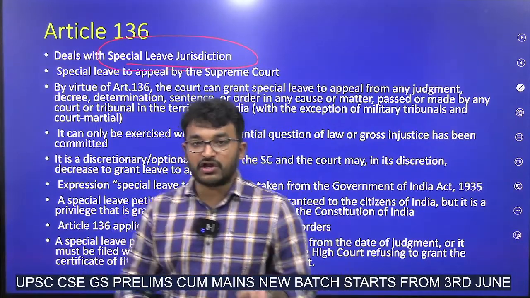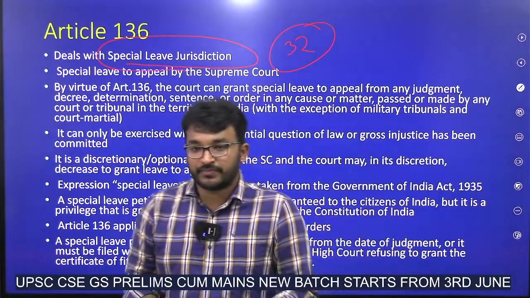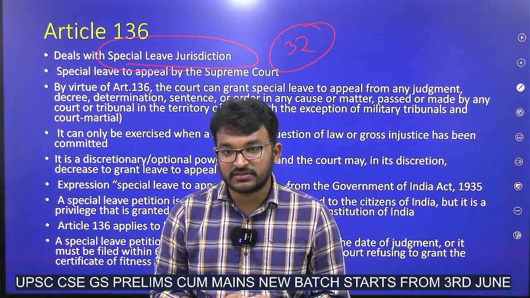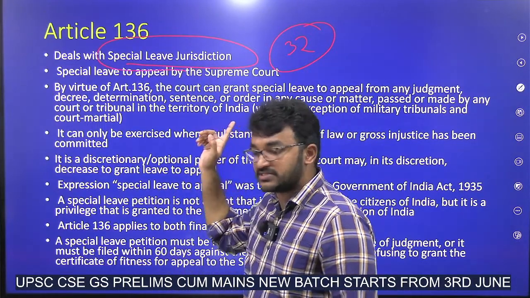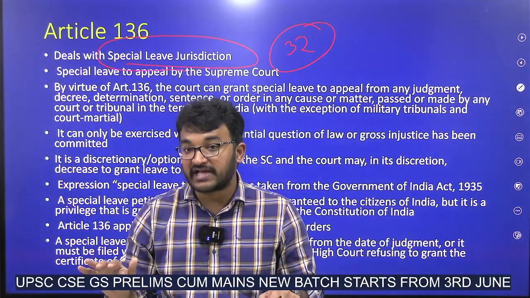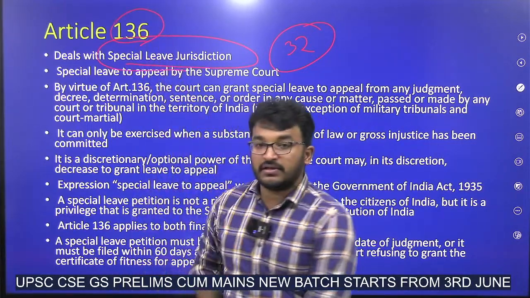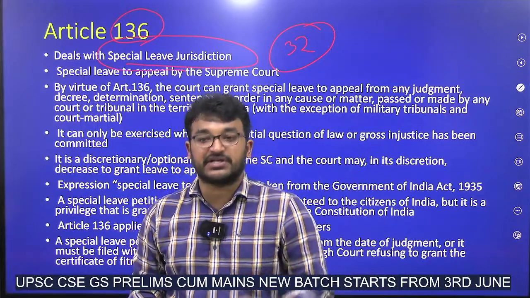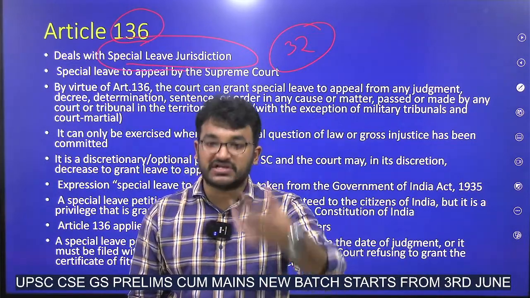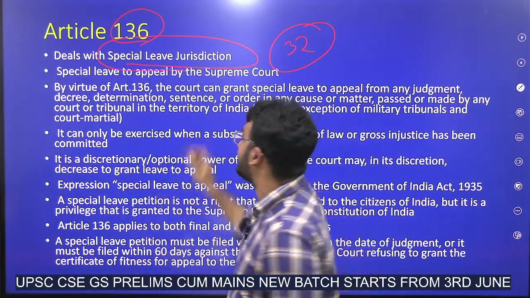that all of you might know Article 32. What is this Article 32? Constitutional remedies. Okay, so the right to constitutional remedies. Under this article, if a person goes to the Supreme Court, it cannot deny; it must accept the petition. But in Article 136, it is not mandatory for the Supreme Court to accept any petition. If it feels that it is needed, then only, at its own discretion, does it take the case. That's why it is called a special leave petition.